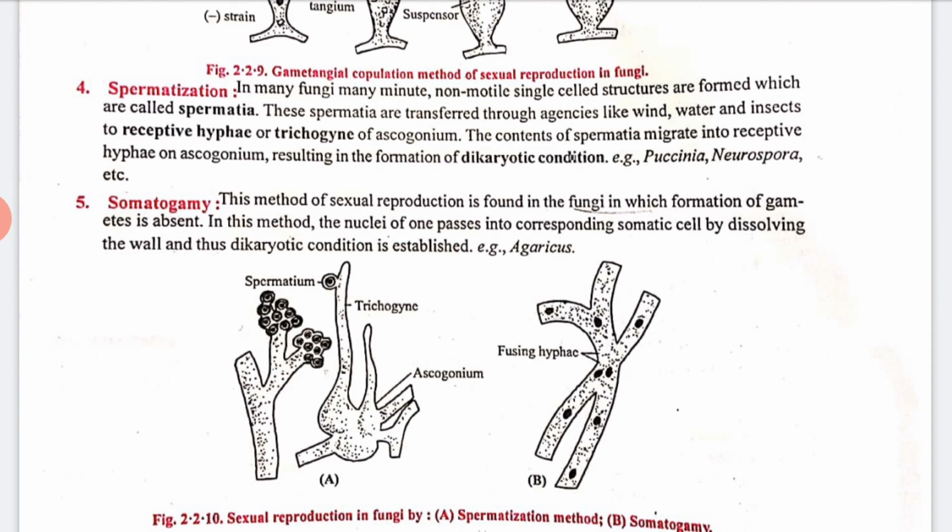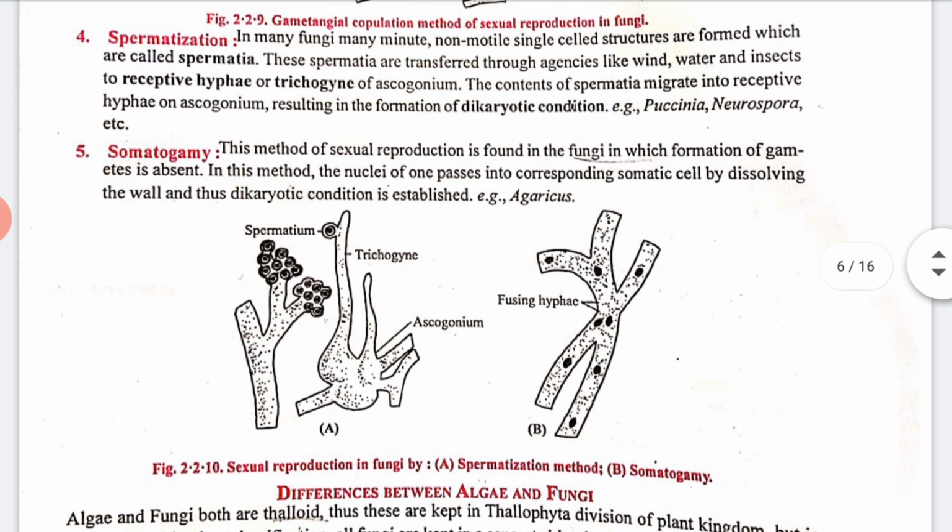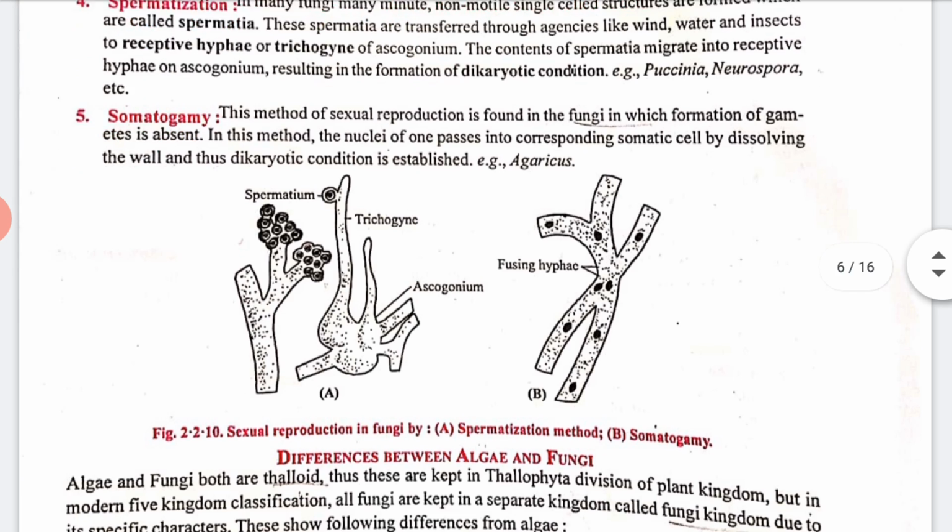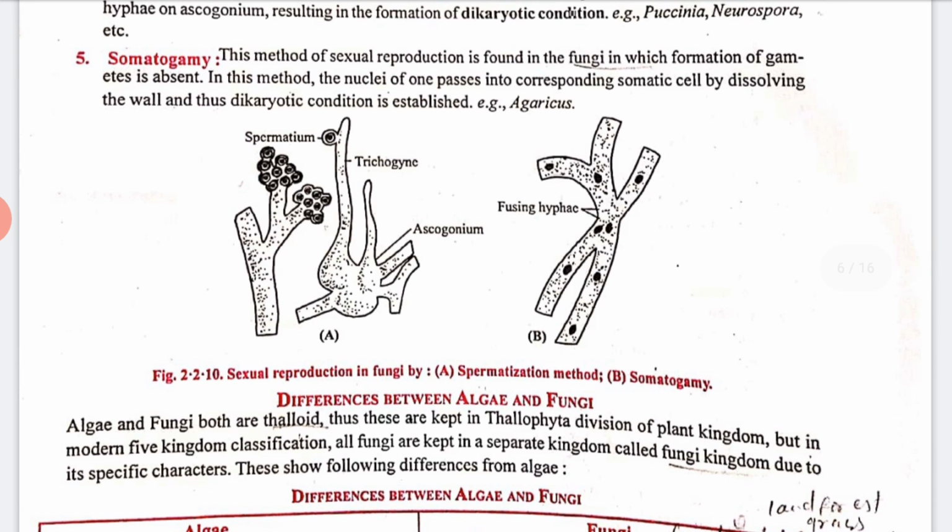Now next we have somatogamy. This mode of sexual reproduction is found in fungi in which formation of gametes is absent. In this method, the nucleus of one passes into the corresponding somatic cell by dissolving the cell wall, and thus a dikaryotic condition is established. Clear? You can see this structure also, showing sexual reproduction in fungi by spermatization and somatogamy. This is all about sexual reproduction in fungi.